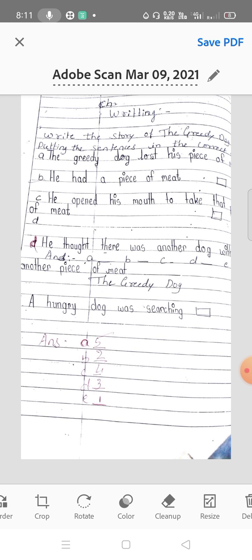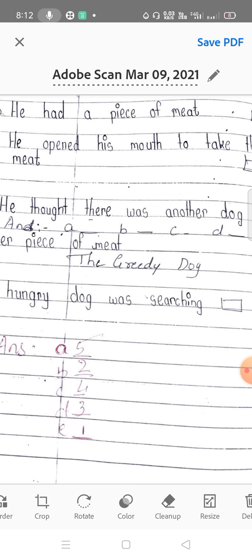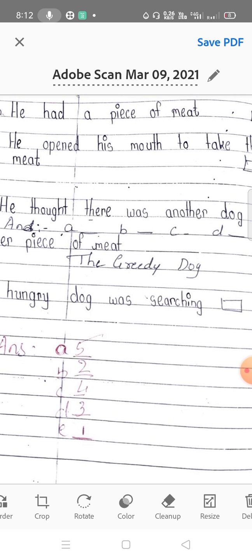This sentence is from this chapter. This story's name is The Greedy Dog. First sentence is E. A hungry dog was searching. Second sentence is B. He had a piece of meat.